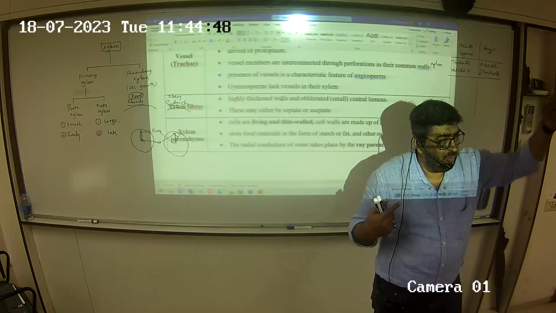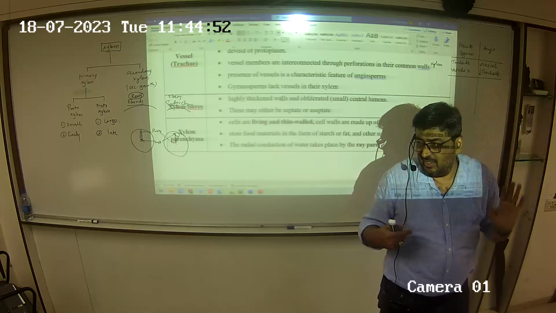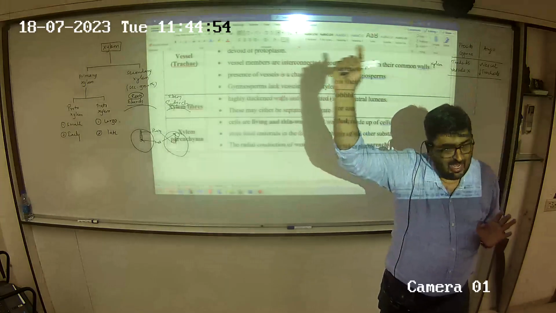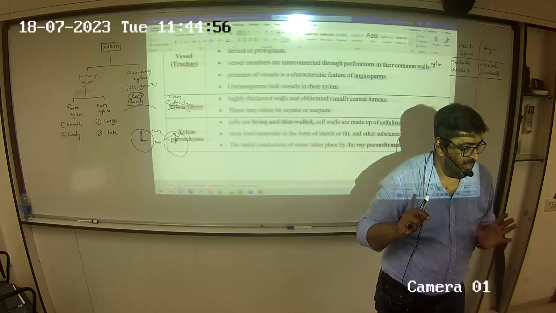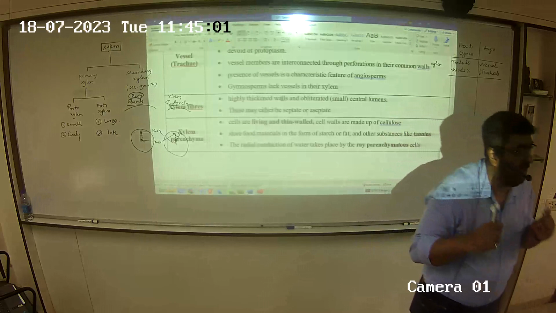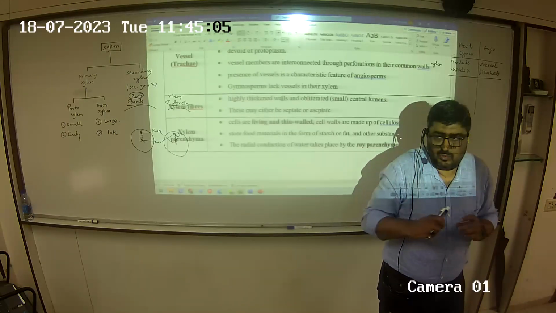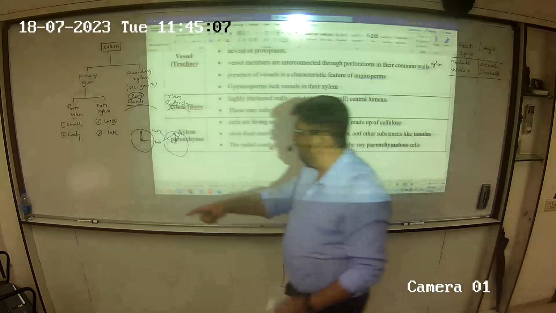So when we do monocot root and dicot root, there it will be mentioned that the xylem of the root is exarch, and in the stem it will say xylem is endarch. Are you clear? So this is only with respect to protoxylem, not with respect to metaxylem, please. So no confusions here, please. I had given this in the notes also.